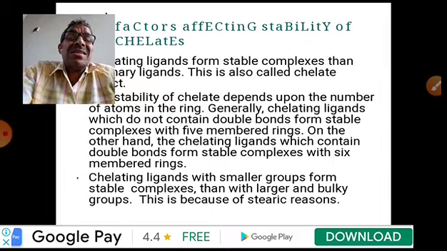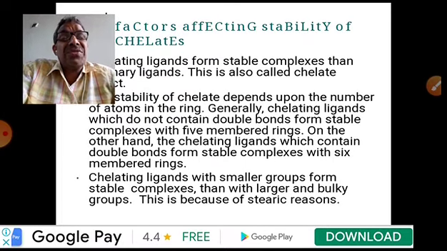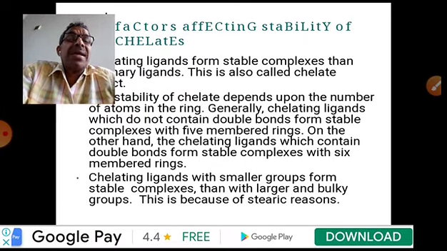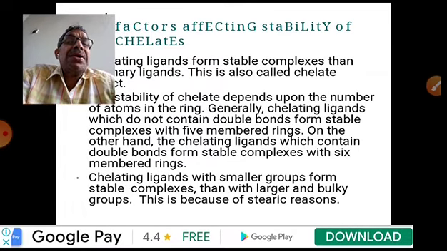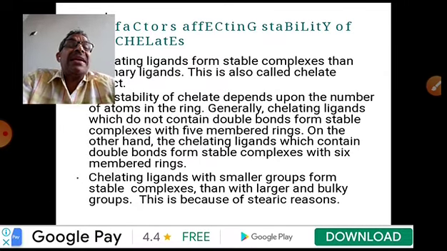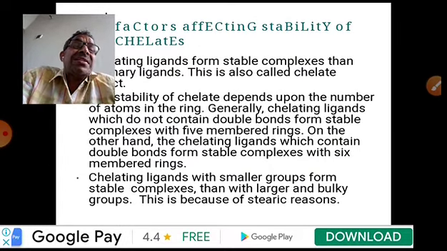What we have discussed is ligands, classification, and chelation, the stability of the chelate effect, and how chelation affects the stability of chelates.